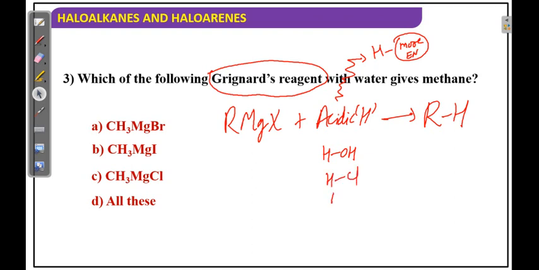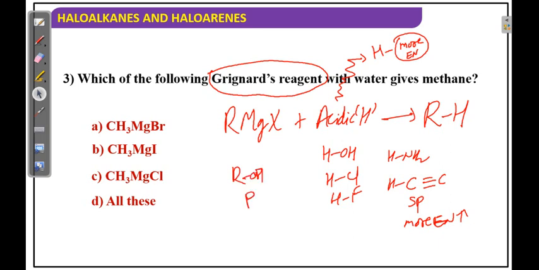HCl, especially HF, then nitrogen is there, hydrogen bonded with nitrogen, then this hydrogen bonded with even C triple bond C carbon also, because it is sp hybridized carbon, more electronegative. In these cases, even alcohol and phenol, all these hydrogens are connected with a more electronegative atom.